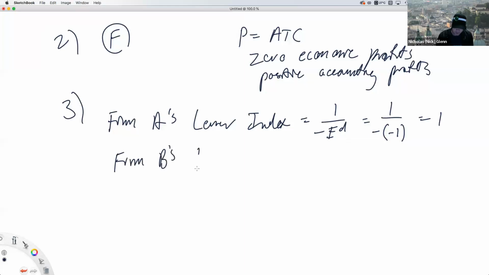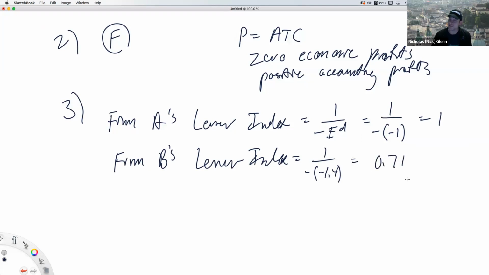Firm B, Lerner index, one over negative, we said they had a price elasticity of -1.4. So this is going to be like 0.71. Remember, these Lerner indexes are always positive. Okay, they're always going to be positive. And so B and C have